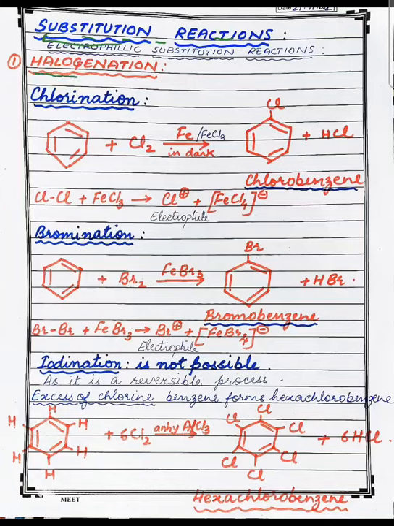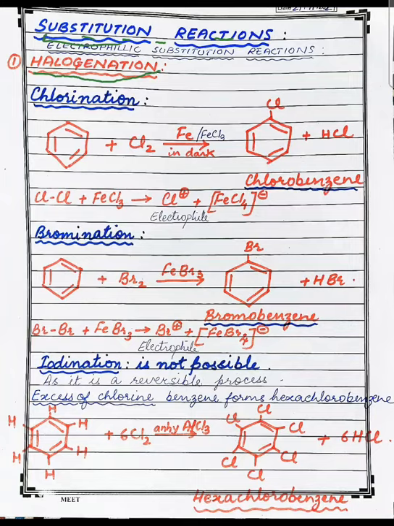First, we will study about the halogenation reaction of benzene. In this reaction, a hydrogen atom of the benzene ring is replaced by a halogen atom. So one of the hydrogen atoms from C6H6 will be replaced by Cl. That is, C6H6 will get converted into C6H5Cl. But how will this reaction take place?